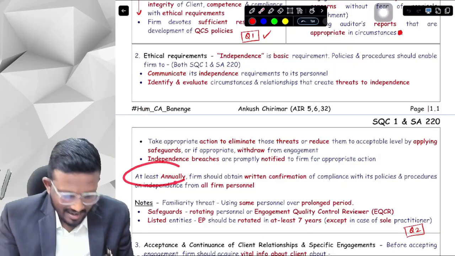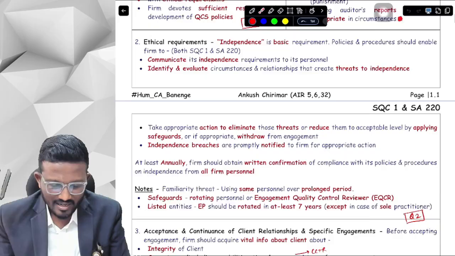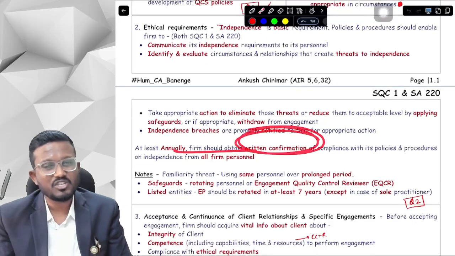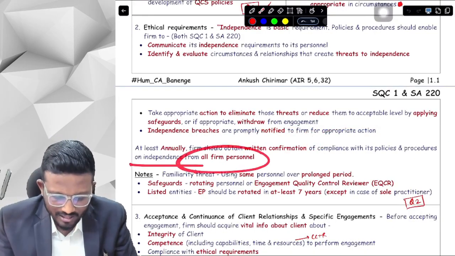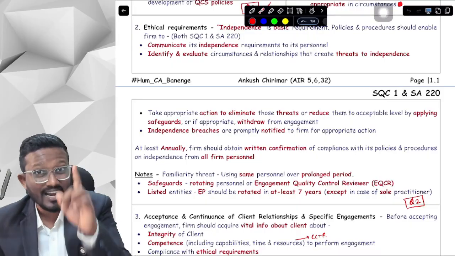Now the MCQ point is, at least annually the firm should obtain written confirmation. You have to obtain written confirmation that they are complying with all the ethical requirements from all the firm personnel, from everyone. Okay, yes sir.